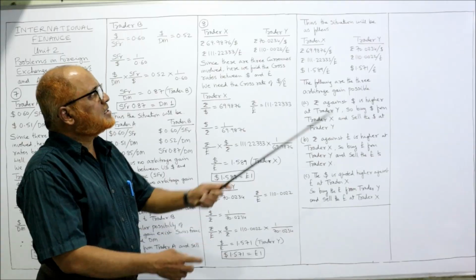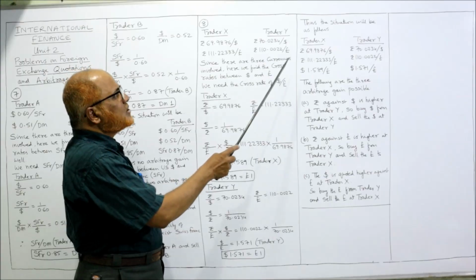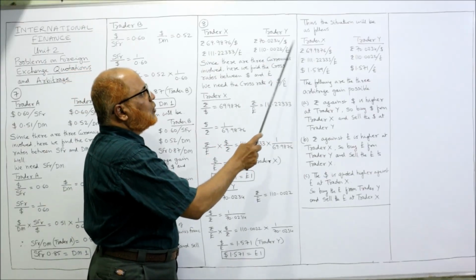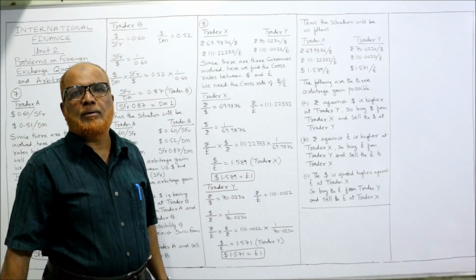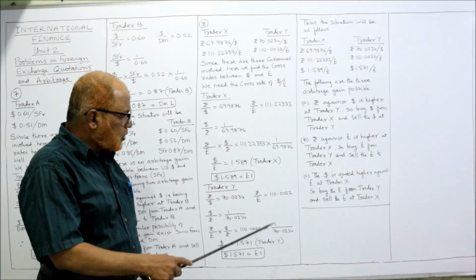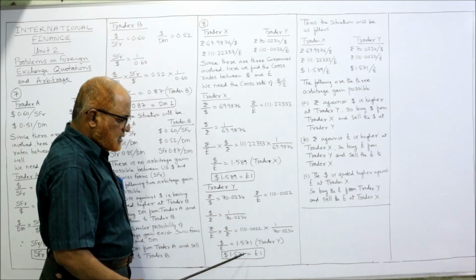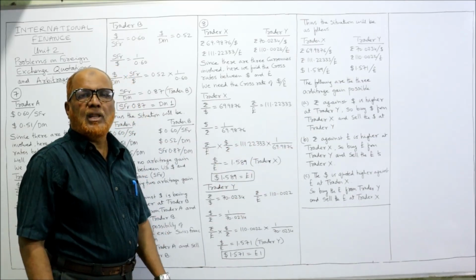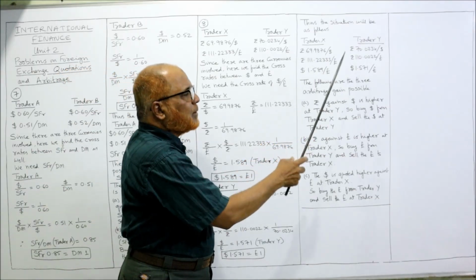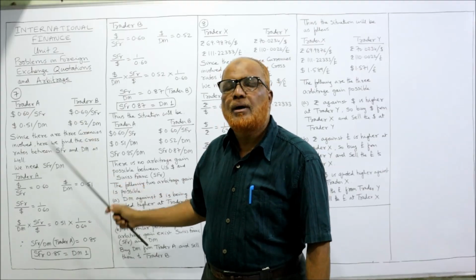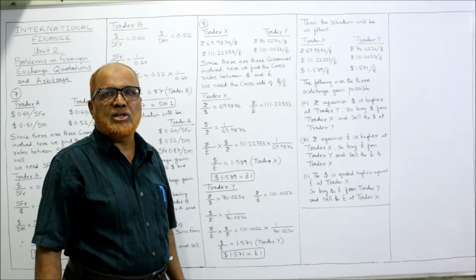Right? Now the situation thus will be as follows. अब situation कैसा है यहाँ पर carefully देखिए. Two quotations are given in the problem. Whatever two quotations are given in the problem, same thing I have written. And third quotation we have calculated by taking a cross rate. अभी जो cross rate मालूम करें आप 1.589 per pound, here 1.571 per pound. Now we have three quotations. Now you can see all the quotations are different. Previous problem one quotation was same, but here all the three quotations are different. So three possibilities of arbitrage gain is there.